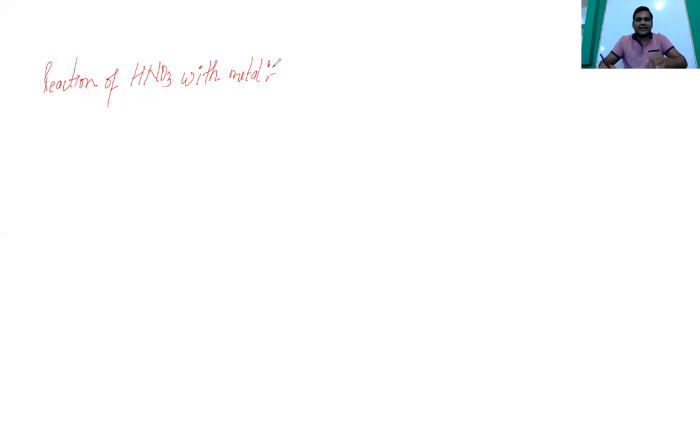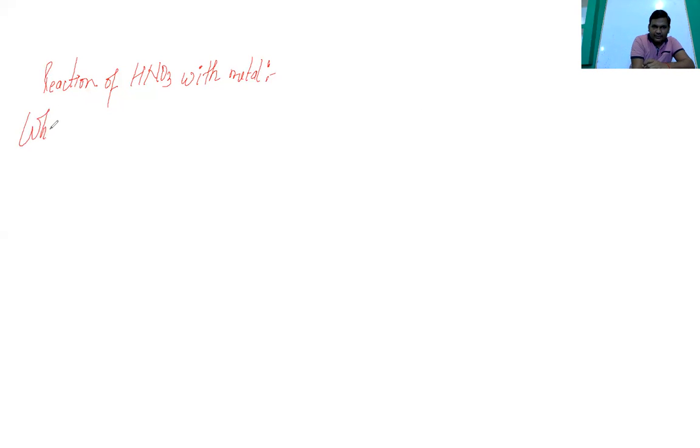So if you are saying the reaction of HNO3 with metal, this is once again a dilute acid. Okay, so whenever nitric acid reacts with metals, hydrogen is not formed, because HNO3 is a strong oxidizing agent. As the hydrogen gas is formed, it will be oxidized and form water. Okay, so this is a special case.